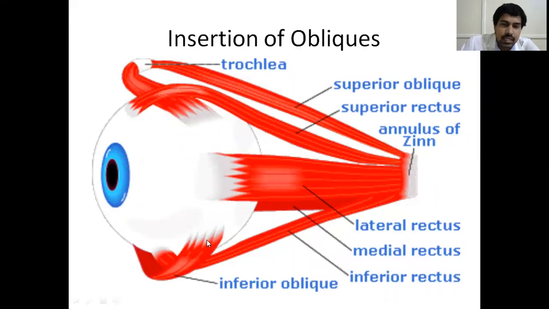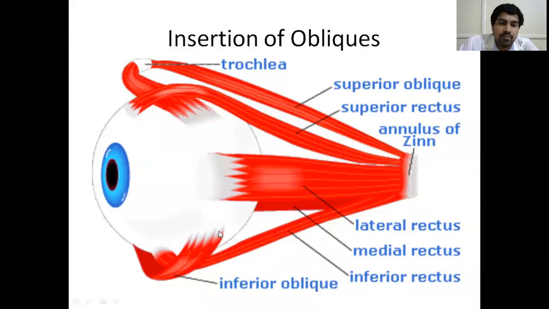So here you see this is the inferior oblique muscle. This almost fans out like this and inserts here in this part, and it goes even behind this muscle. So the macula of the eyeball is located somewhere here, and the optic nerve passes here. So this inferior oblique insertion almost reaches up to the optic nerve. So in optic neuritis, what happens is the optic nerve which is here, its meningeal sheath gets inflamed, and that inflammation also passes through this inferior oblique muscle fibers. So whenever the eyeball is elevated, which is an action of inferior oblique muscle, at that time the patient complains of pain.